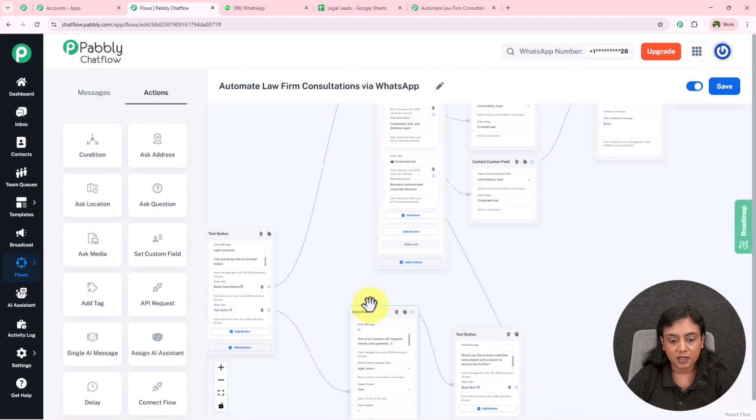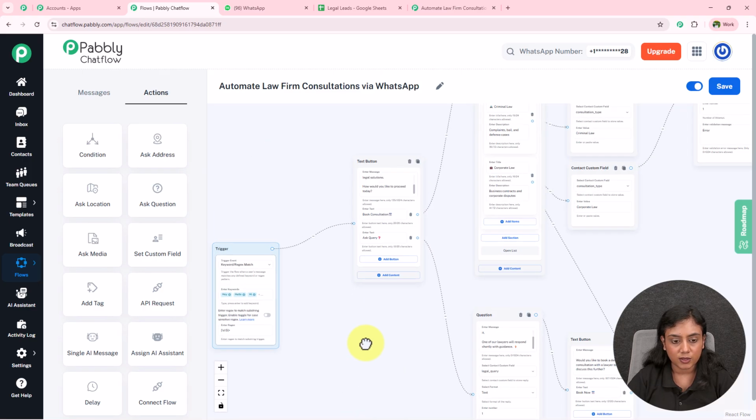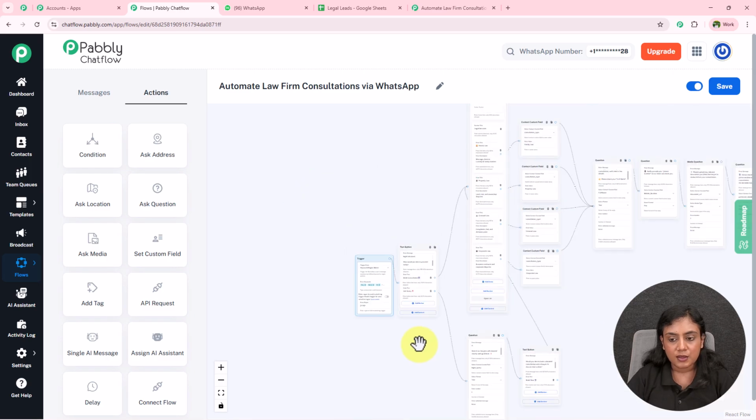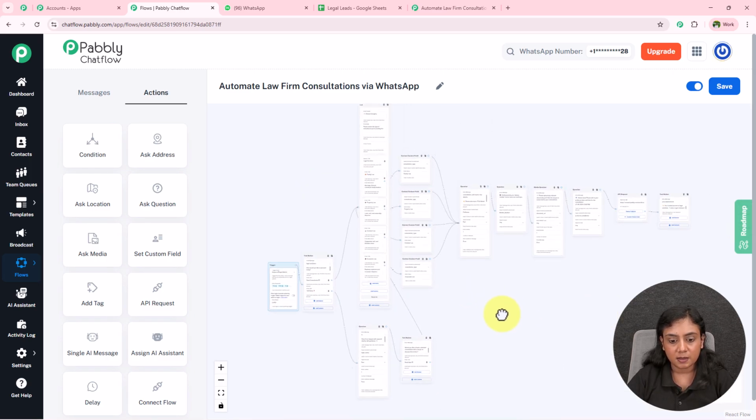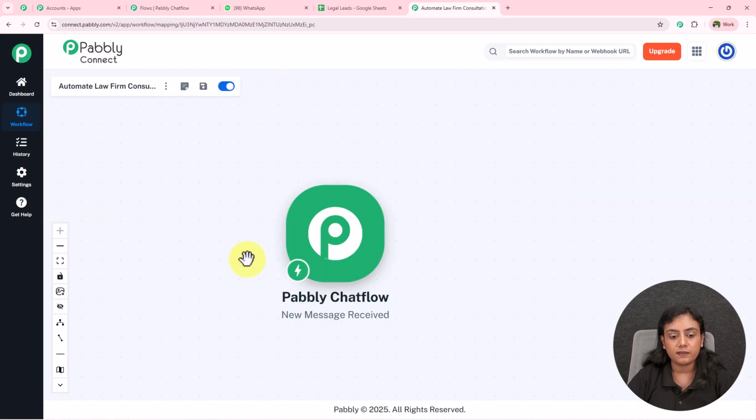So I have set up this amazing chatbot right over here with all the steps that I needed. Okay, I'm going to just format this. So now, yes, I have completed the setup right here. Now, as this setup is done, to save it, I'm going to click on this save button in the top right corner, and the flow is going to be updated successfully. Now, we have to complete the automation that we were creating.